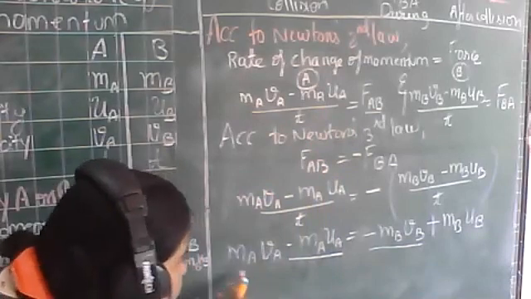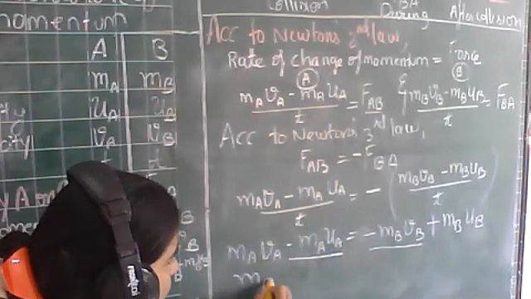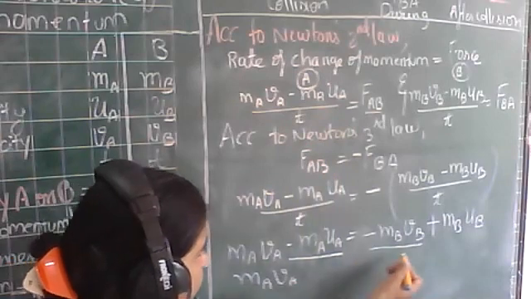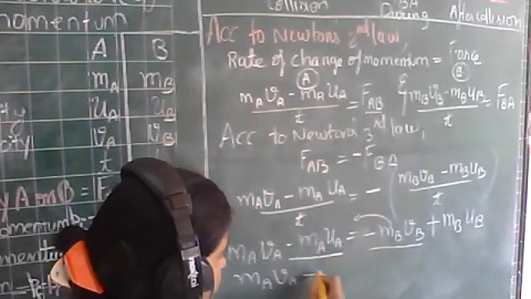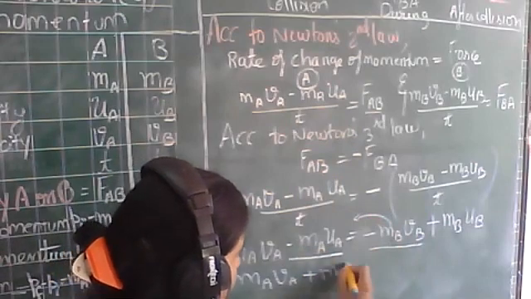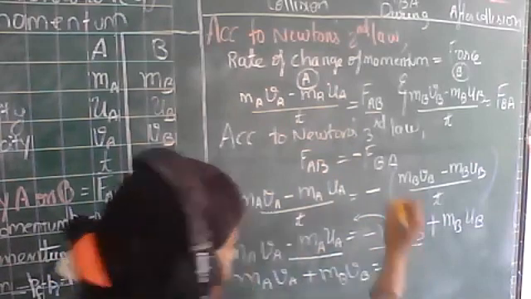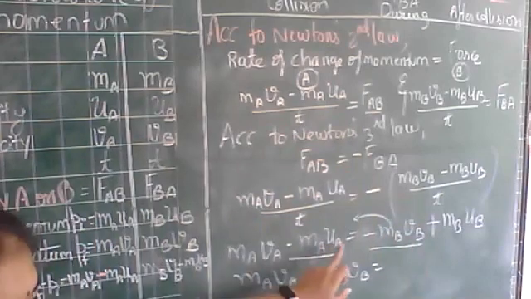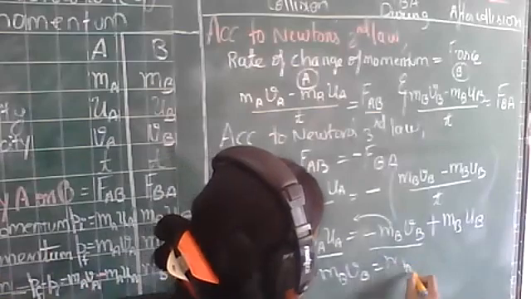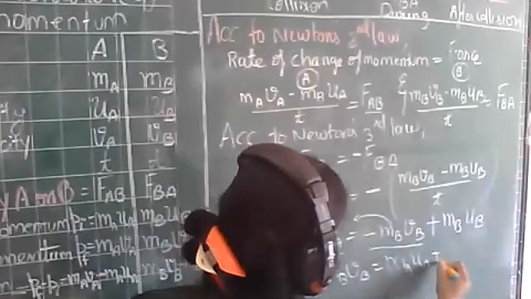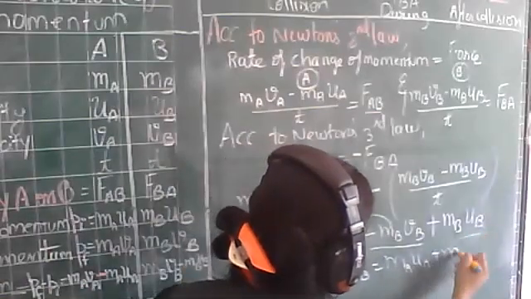So what I will have is mAvA, and this term coming over here becomes plus mBvB, which is equal to mAuA, going that side, becomes plus, plus the term that was already there, mBuB.